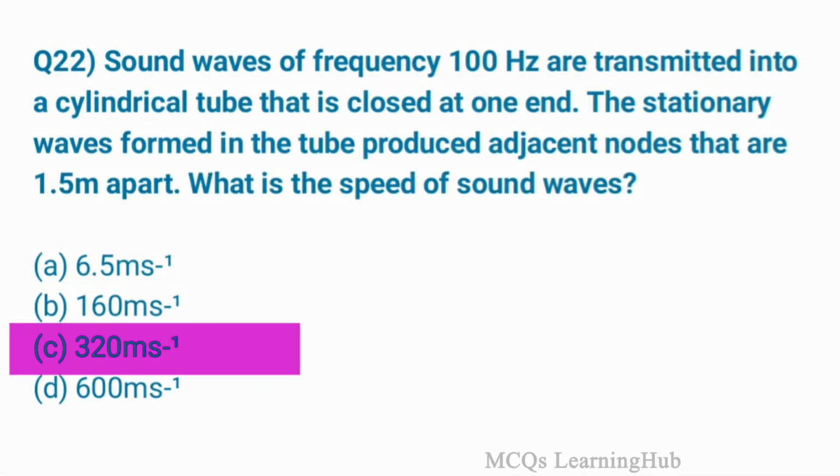Question 22. Sound waves of frequency 100 Hz are transmitted in a cylindrical tube that is closed at one end. The stationary waves formed in the tube produced adjacent nodes that are 1.5 meter apart. What is the speed of sound waves? Option C. 320 meter per second.